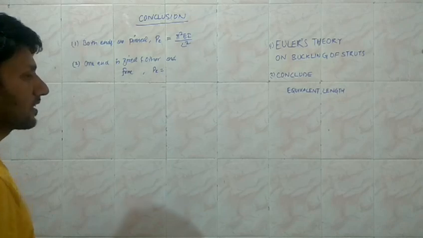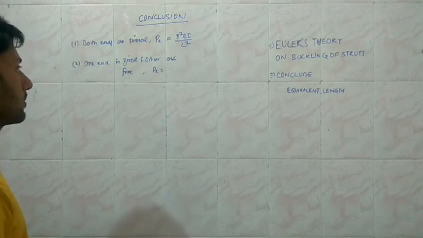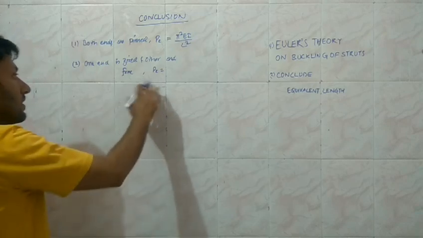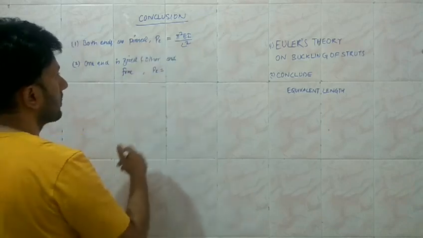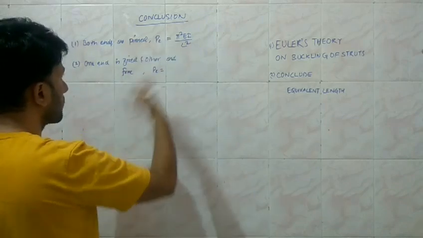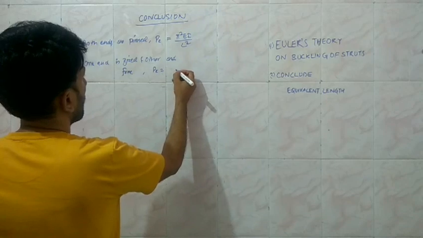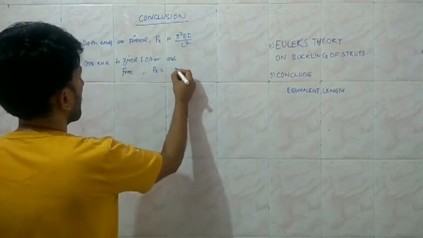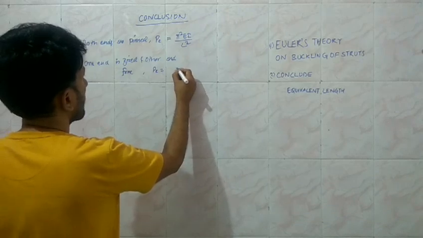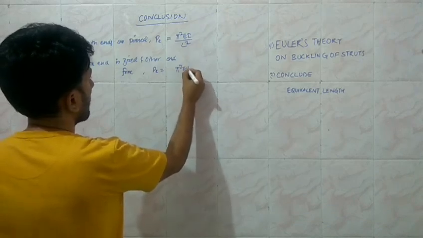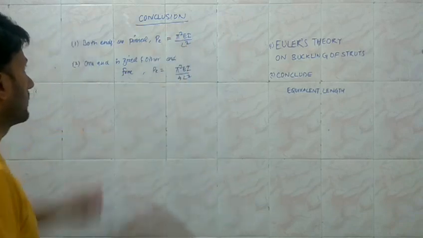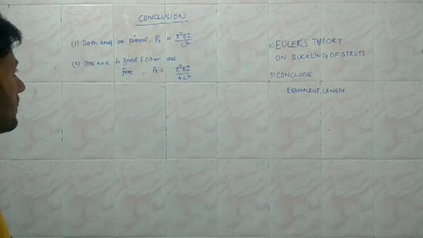When the end is free, any disturbance is going to deviate the equilibrium state from the stable or the non-equilibrium state into the unstable equilibrium state. So the value of the load in this case is going to be comparatively lower in comparison to the other end condition. So it is going to be equal to pi square EI upon 4 into L square, 1/4 of the first case when both the ends are pinned.